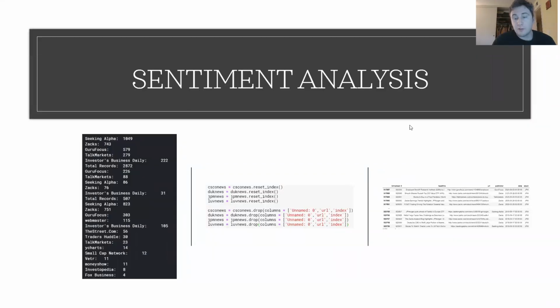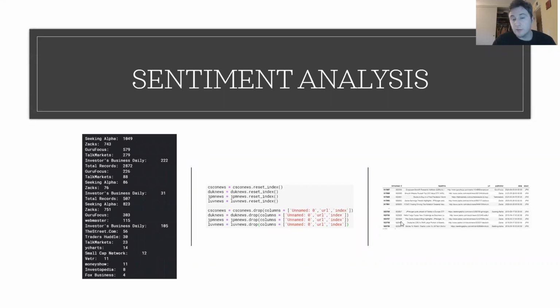Additionally, to join the data for the Vader analysis later, I did have to do a little bit of messing around with the actual news articles. And here's some of my code where I reset the index because they were coming from a much larger index that we can see here from the initial Kaggle data set.